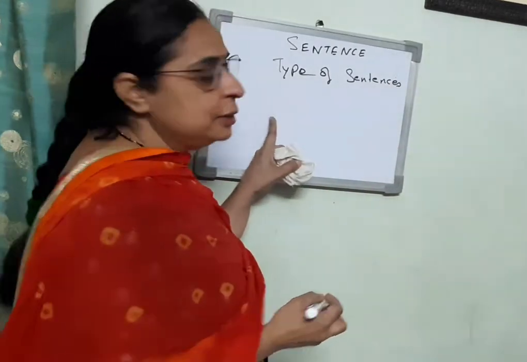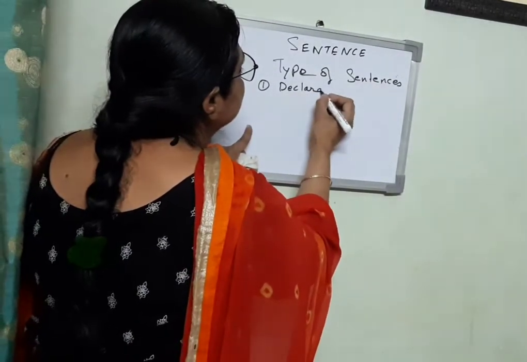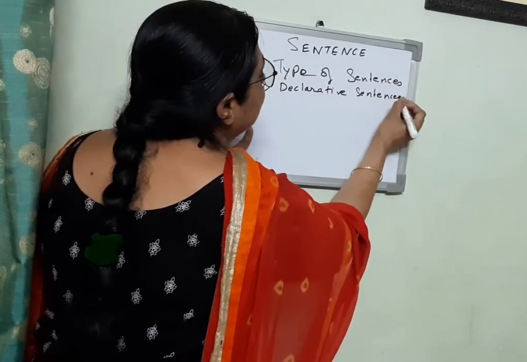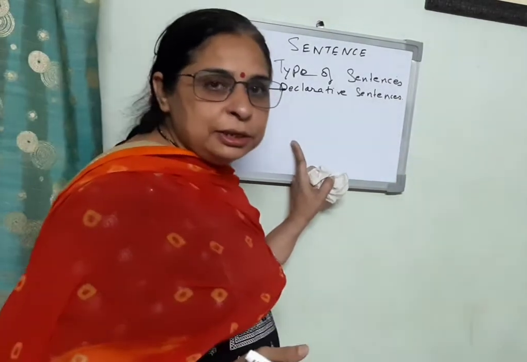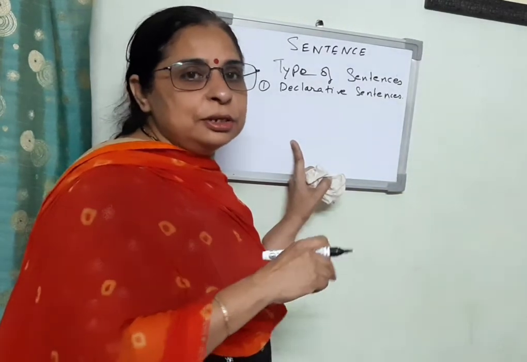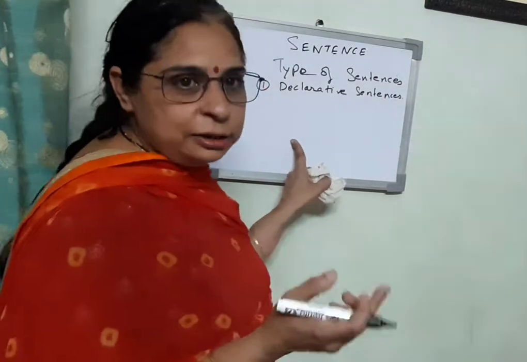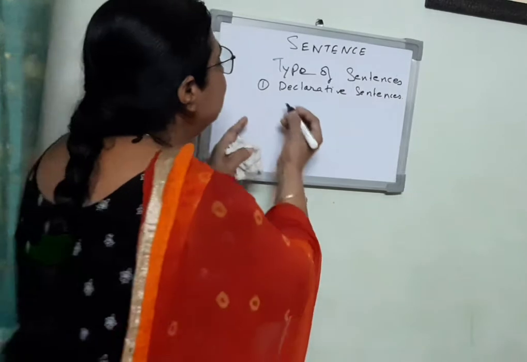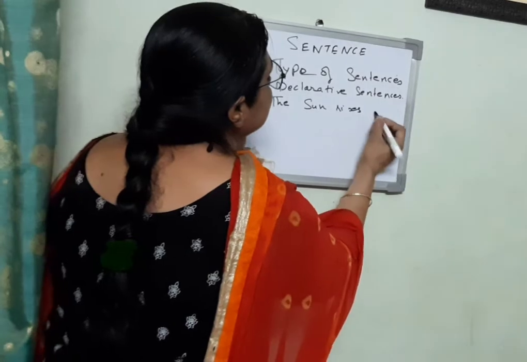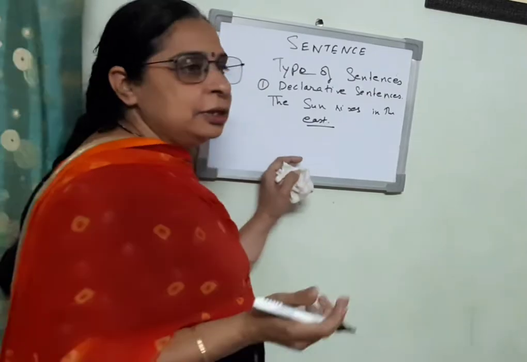The first type is declarative sentences. Declarative sentences are simple sentences that declare something. Like when we said first the sentence, the sun rises in the east, it declares something, so it is said to be a declarative sentence. The sun rises in the east. It is a declarative sentence.